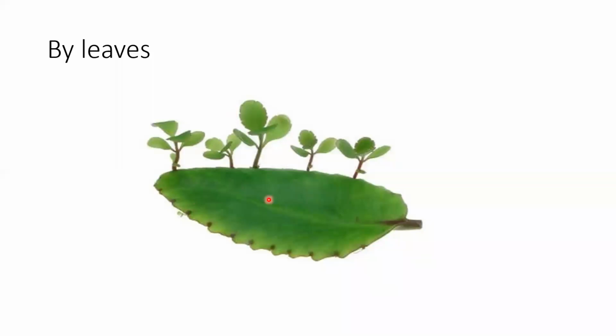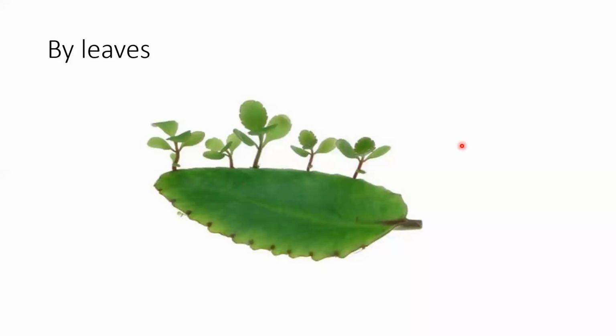Next is by leaf. So this is the diagram of a bryophyllum leaf. Bryophyllum leaf has a typical structure. Its margin is cut into notches, and from each notch a small bud, a small plantlet, starts arising. When this plantlet falls down on the earth, it gives rise to the new plant. So bryophyllum is the example of vegetative propagation by leaf.